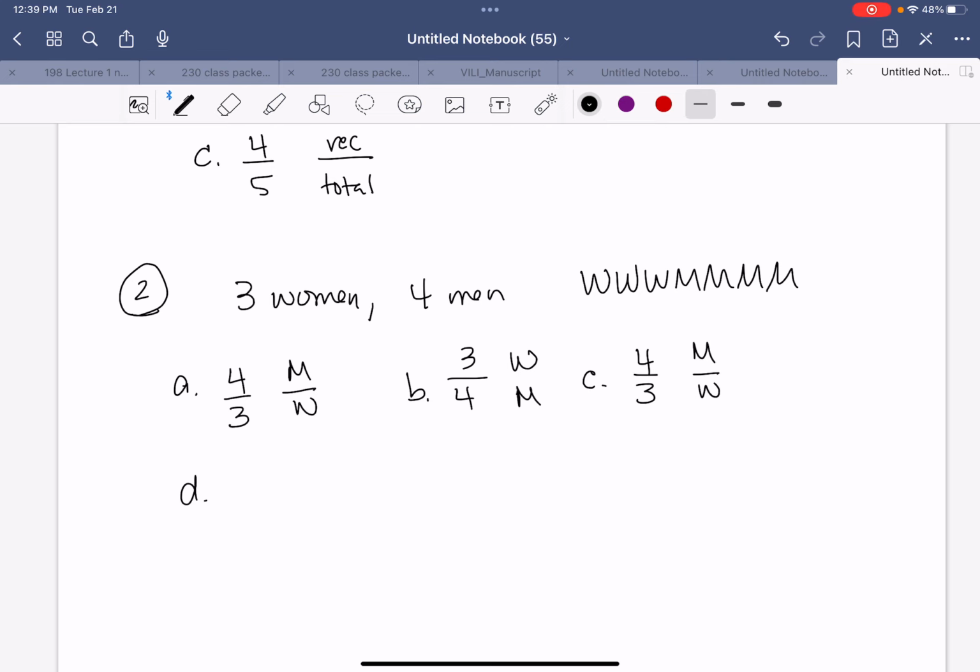Letter D, women make up what fraction of the total population? So now we want women over total. So we want 3 out of 7. And for letter E, what fraction of the total population of Mensville are men? So they want men out of the total. So that would be 4 out of 7. All right. So again, here's our solutions.